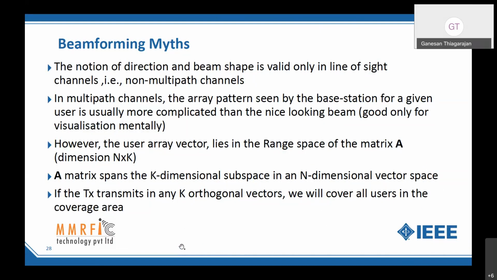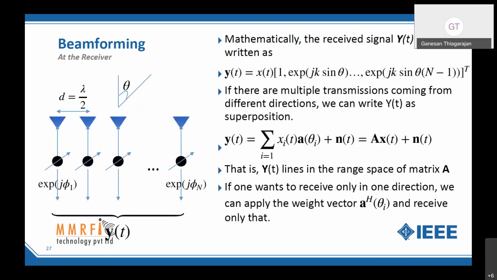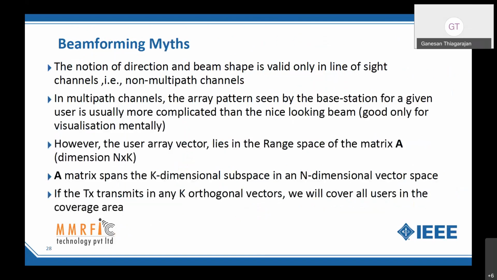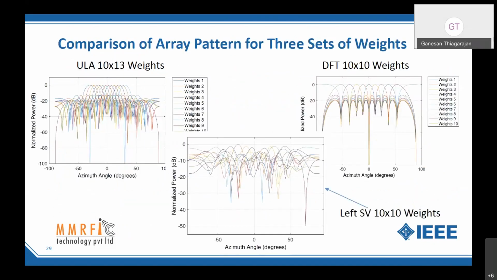Okay. So if I transmit on k orthogonal vectors, then I can actually cover all the users in the coverage area. That is also important. So I don't have to really measure each and every A theta vector for each and every user, because that's going to be impossible, because the channel itself keeps changing. So all that I have to do is, it's all abstracted out. This whole A matrix is abstracted out in the H matrix. And if I pick k orthogonal vectors in the H matrix, then I'm done. Right? And that is what we are proving here. So whatever I mentioned is kind of demonstrated.